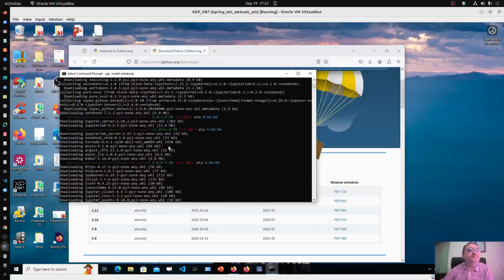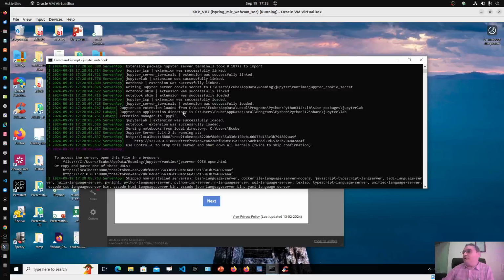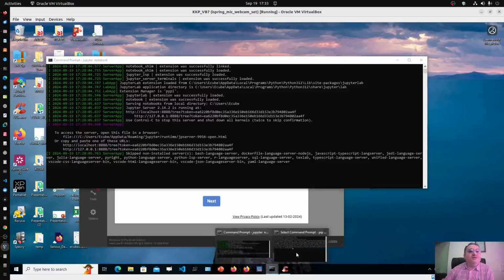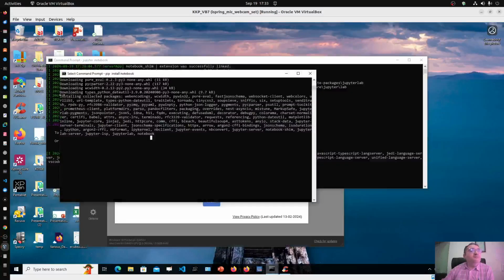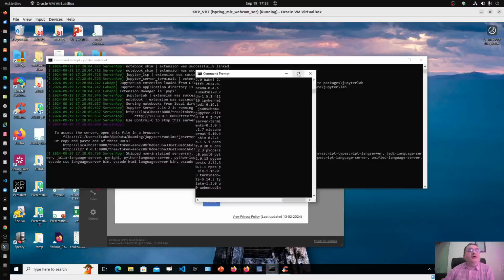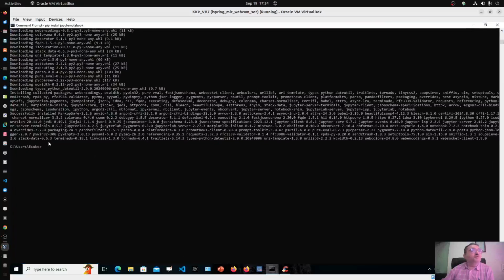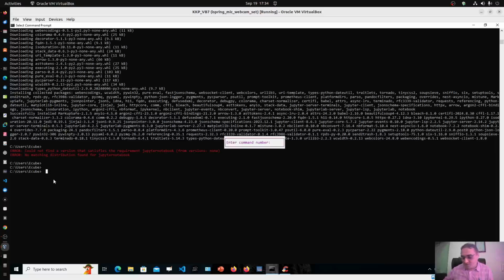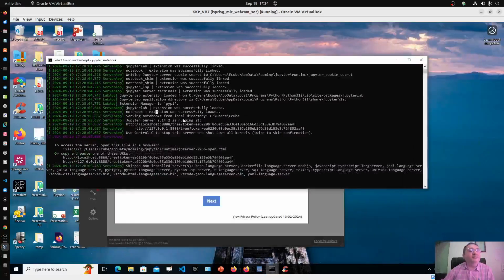Let it install. Once the installation is over, so many packages are installed, and you will get the command prompt again. There you can write jupyter notebook. Here I have already given it in another command prompt, but you can write it in the same command prompt.